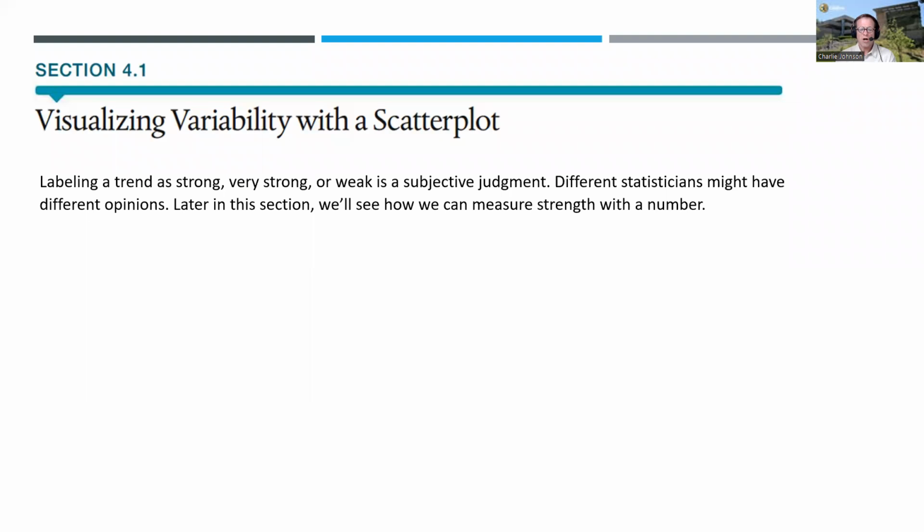Labeling a trend as strong, very strong, or weak is a subjective judgment. Different statisticians might have different opinions. However, later in this section, we'll see how we can put a number on the strength. And we'll be measuring that strength with the r value.